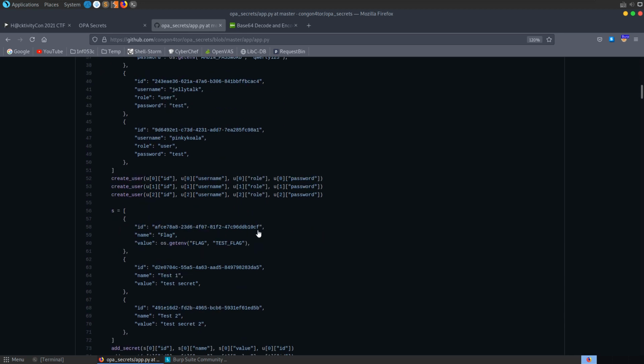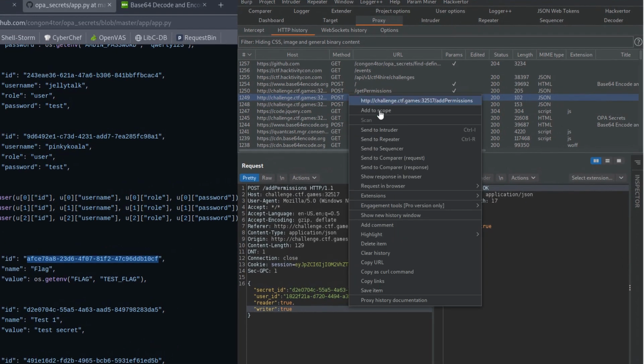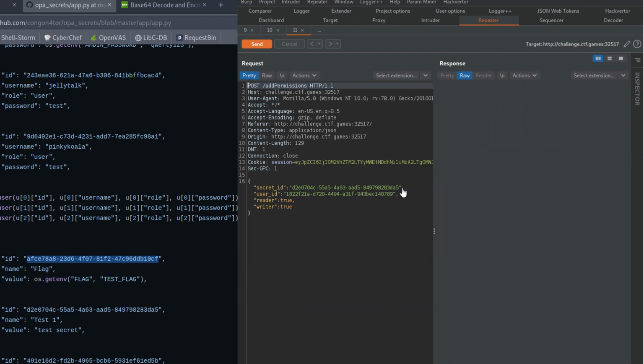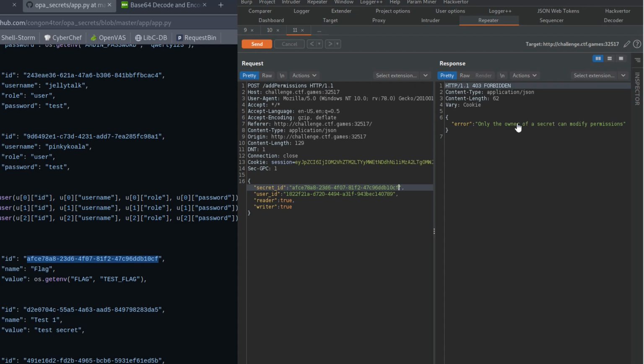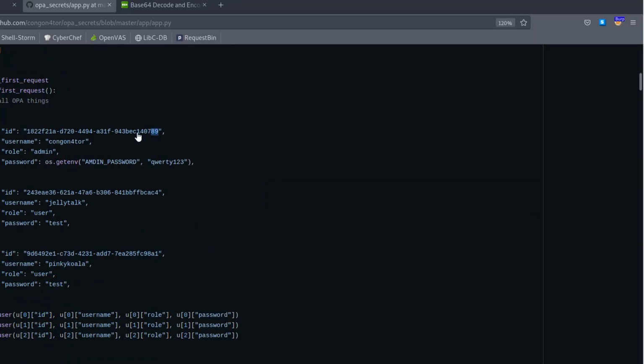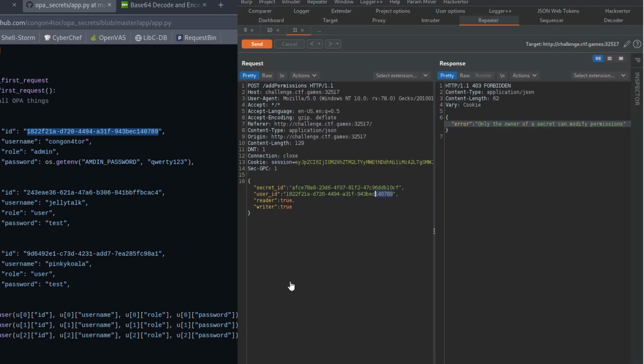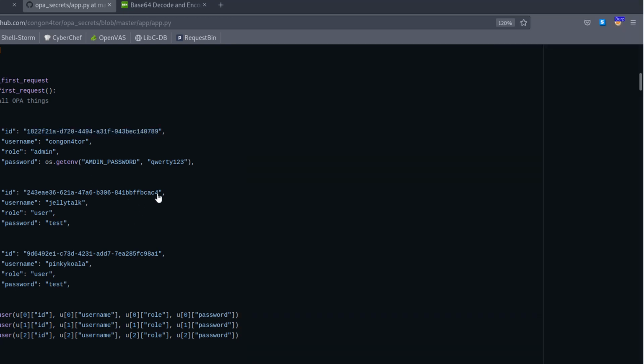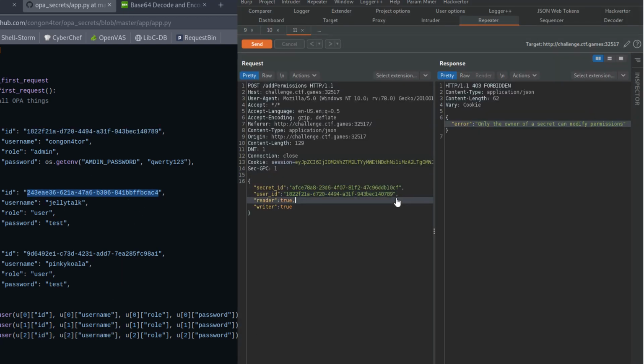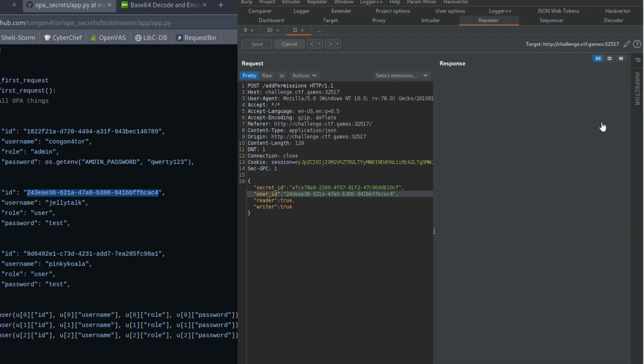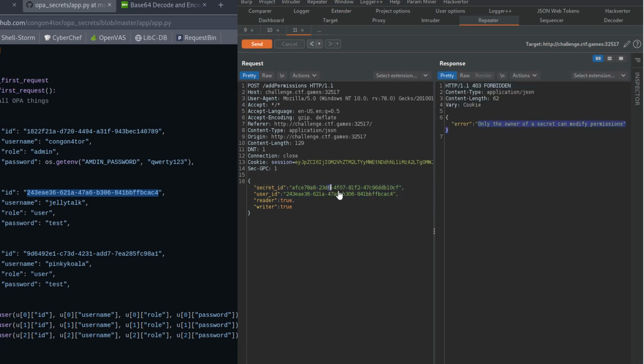For example, if we try to edit the flag, let me see here, this is the add permissions, let me send that to the repeater. If we try and edit the flag, the secret, change this to flag, and do this as our current user, you'll see that we get only the owner of a secret can modify the permissions. So what if we try and change this user ID to admin? So here's the admin's user ID. Oh, it's already actually set to that because that's the user that owns it. Alright, so why don't we try and change it to the user that we're logged in as? See if that allows us to modify it. Nope, so it has to be the same owner and it has to be the secret.